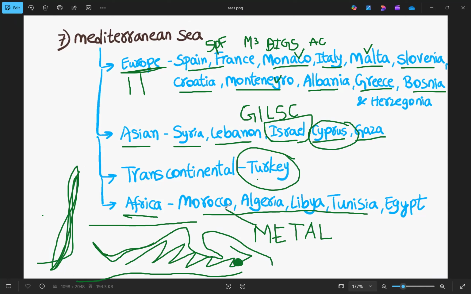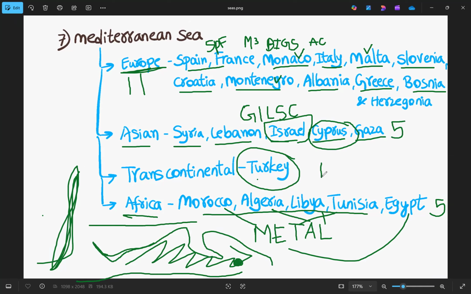M for Morocco. Please don't confuse Morocco and Monaco. In Europe, we have Monaco, and in Africa, we have Morocco. And E for Egypt, T for Tunisia, A for Algeria, and L for Libya. So METAL: M for Morocco, E for Egypt, T for Tunisia, A for Algeria, and L for Libya. So in total 5 countries in Africa, and in Asia also 5 countries, and transcontinental 1.